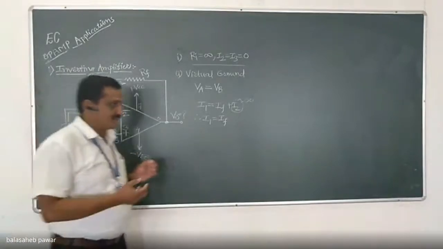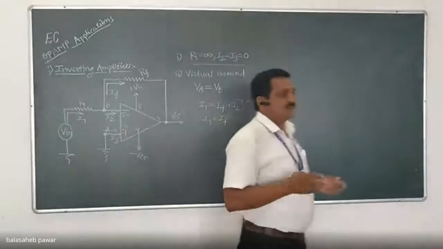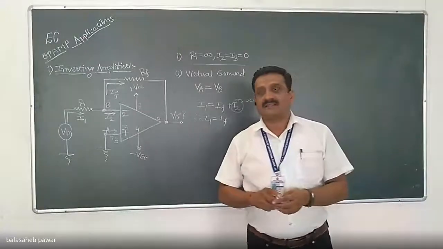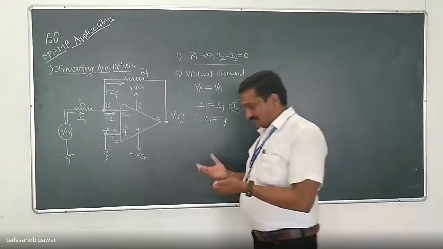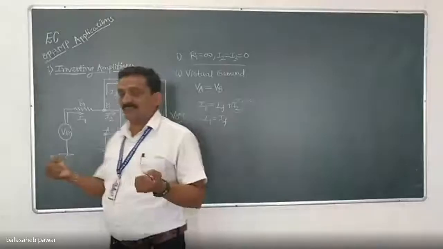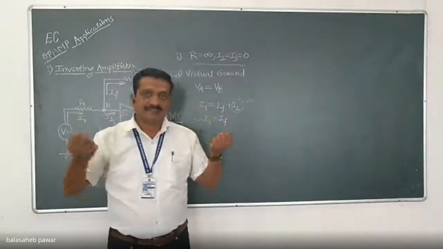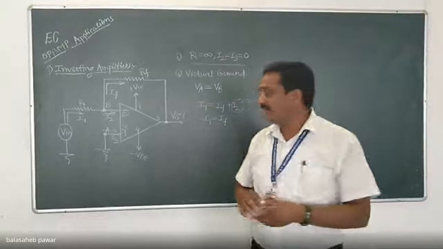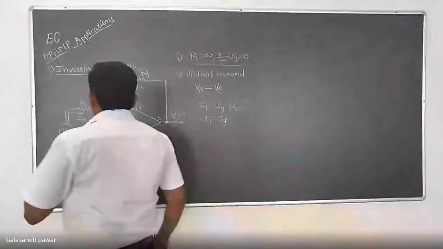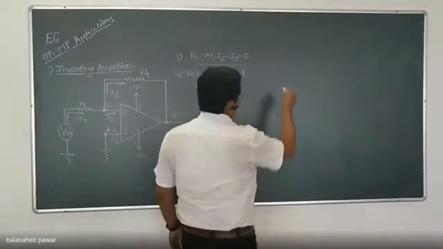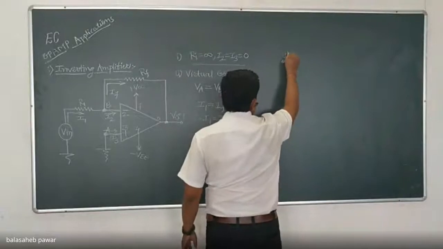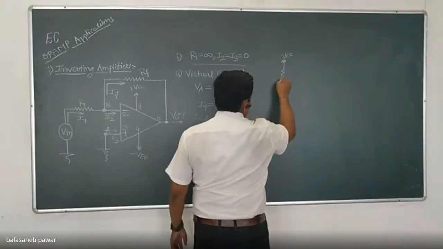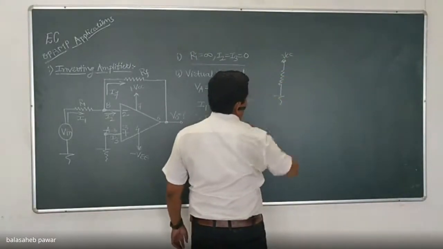Okay. Now, if we try to find out how much I1 will be, the current flowing through any path is determined by taking the potential difference across that path divided by the resistance of that path. I will take one simple example. Suppose there is a plus VCC, one resistor, and it is grounded directly.